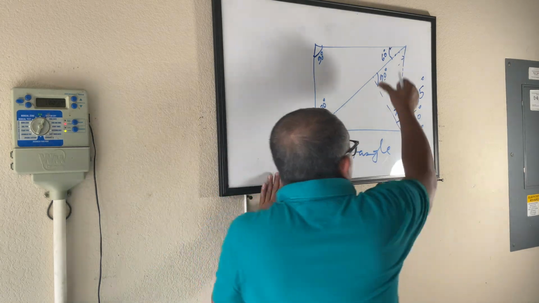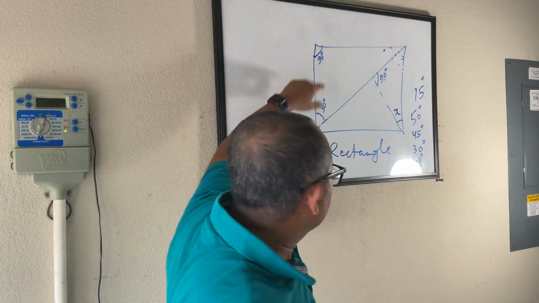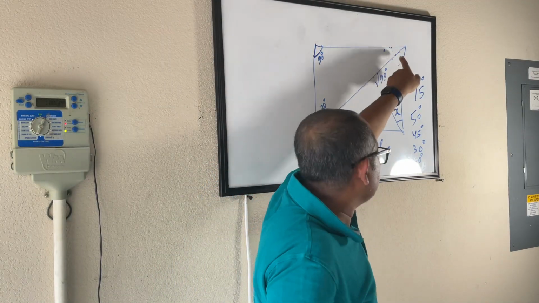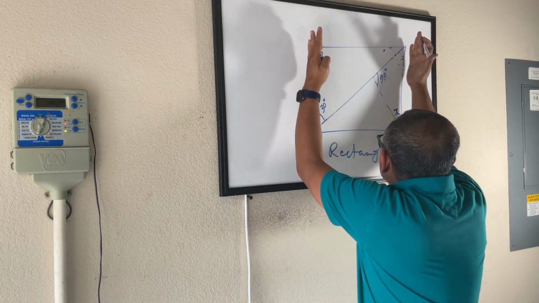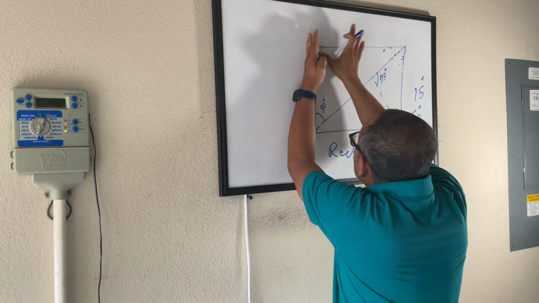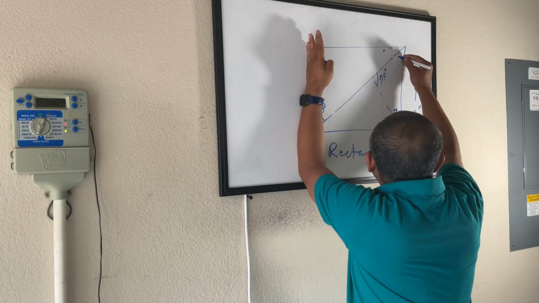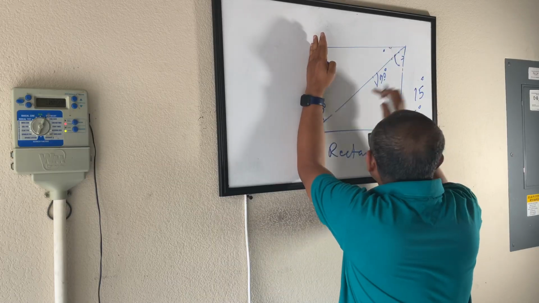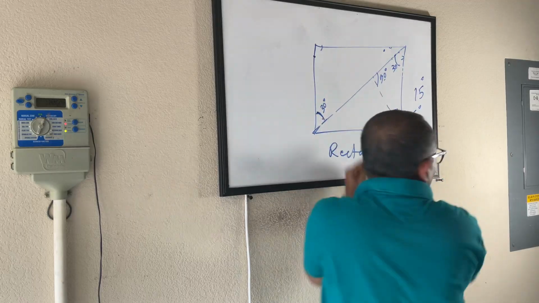There's another way of looking at it. Whatever you guys did, this is 30, this is 90, so this will be 60, and then this is 30, and then you found this out. Or another way I will look at it: if I am talking about a rectangle, these two lines are parallel. This is my intersecting line. These two angles are opposite internal angles. So this is 30. This will be 30, 60.